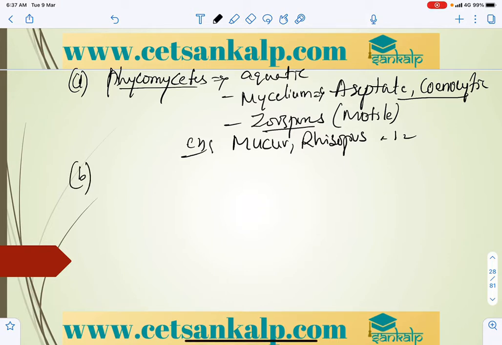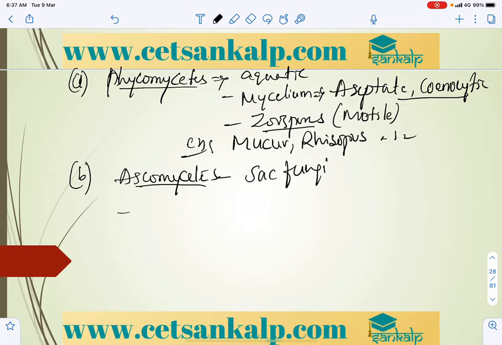And the Ascomycetes, which include mainly sac fungi. These are generally saprophytic, which act as decomposers, or we can say parasitic.